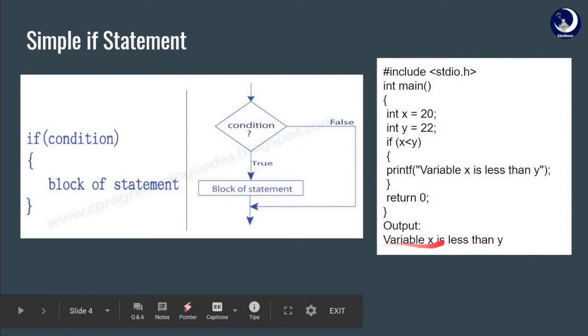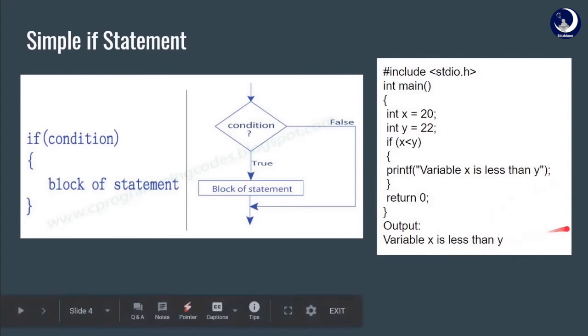Here is the program. In this program, we initialized x and assigned it the value 20, and we initialized y and assigned it the value 22. If x less than y, here x less than y is the condition. Is 20 less than 22? Definitely yes. So the printf statement will be printed where we have variable x is less than y. So that is going to be the output.